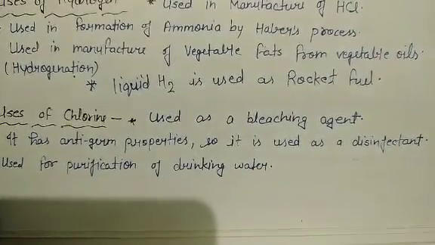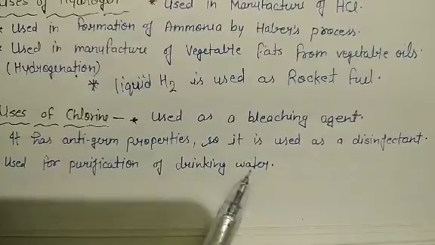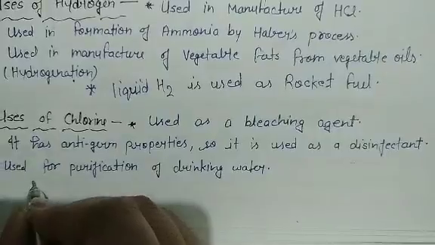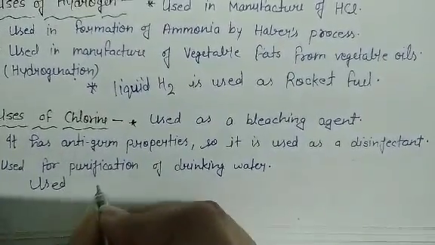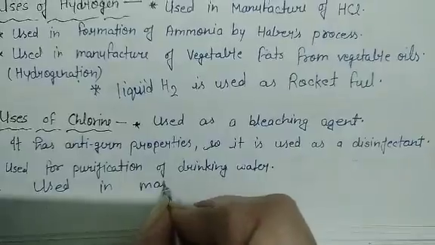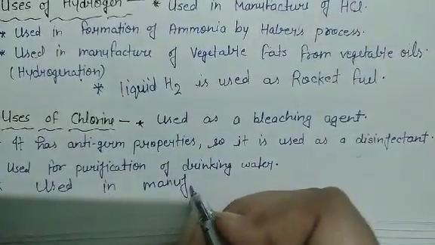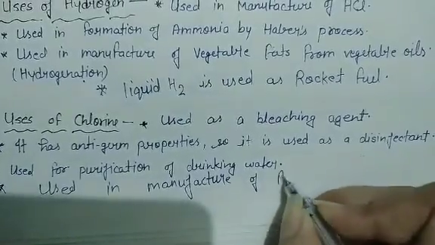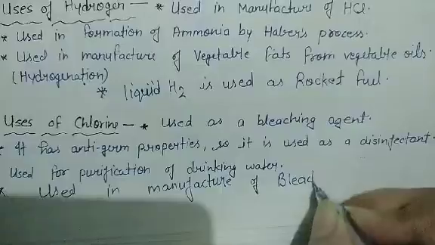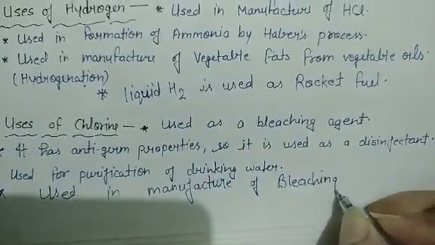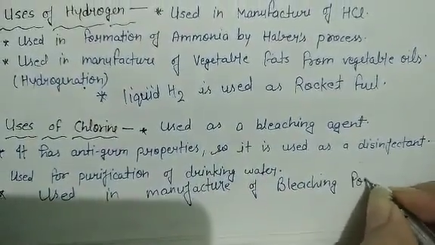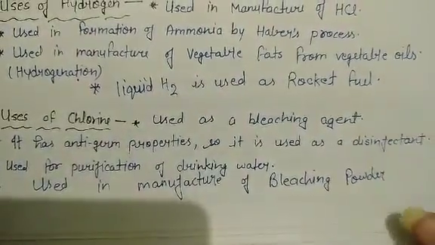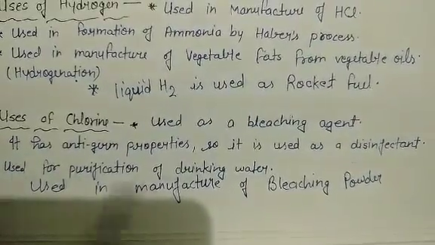Because of its antimicrobial properties, it is used for purification of drinking water, and it is also used in the manufacture of bleaching powder. You will learn about the manufacture of bleaching powder in our next video, or probably the one after. So these are the uses of chlorine.